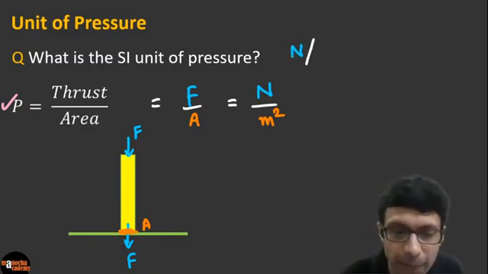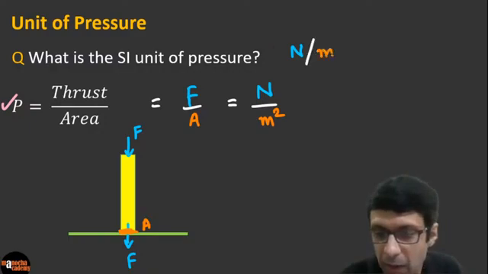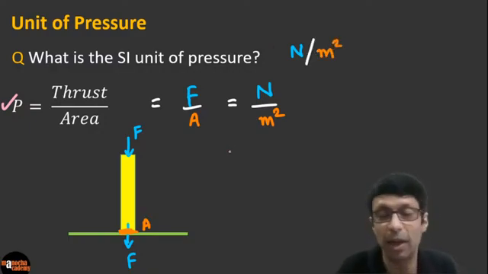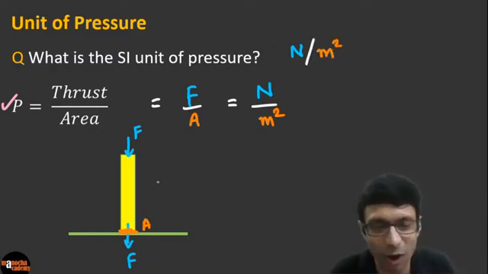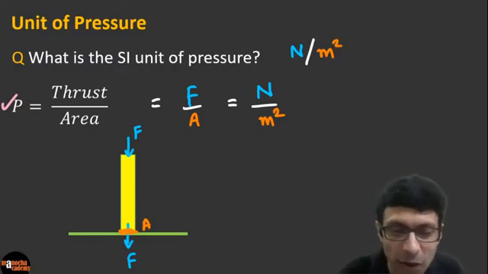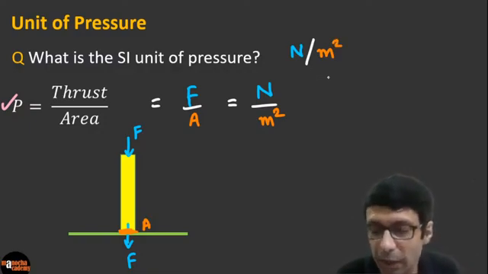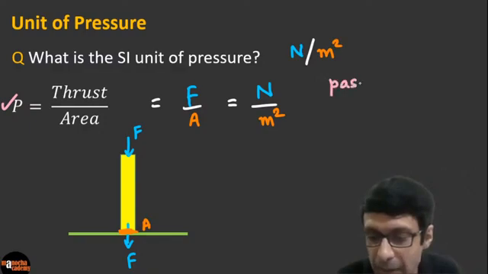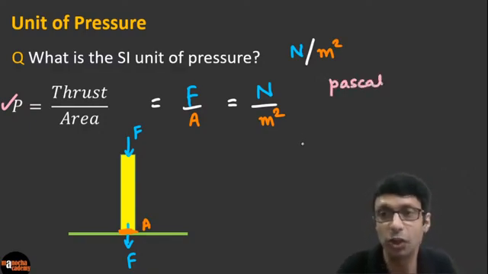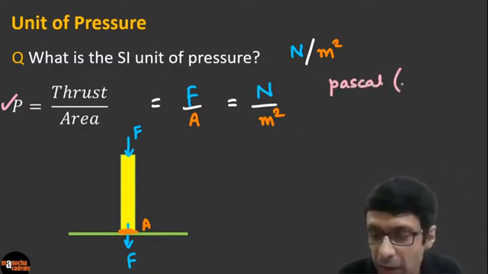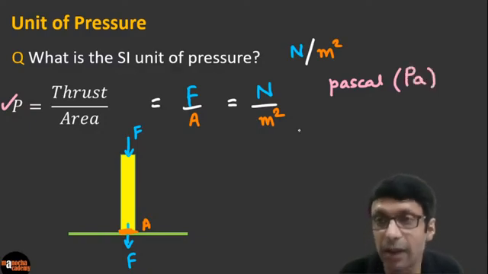Do you guys agree? And this is given a special name, as you guys already wrote. So you guys rock. Awesome. This unit, Newton per meter square, is given a special name, Pascal. The scientific convention is to write the name in small letters, after the scientist called Pascal, and then we write the abbreviation starting with a capital, so Pa. Okay.